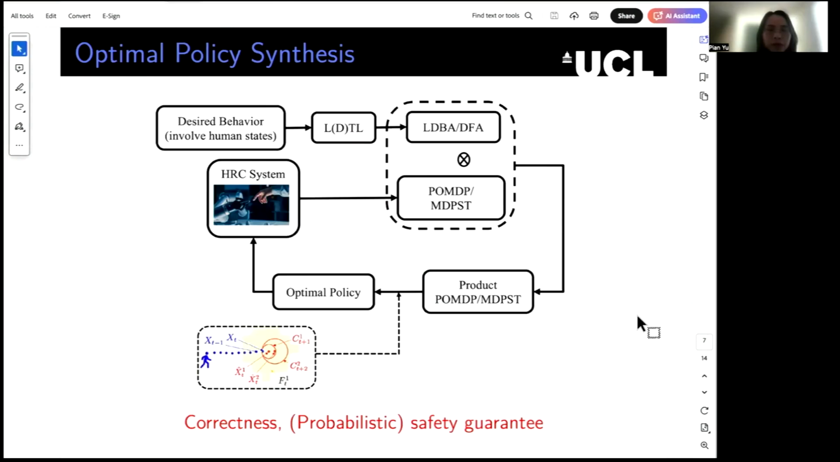Once we have the model and the specification, we can then study the verification or synthesis problem. And the solution is summarized in this figure.